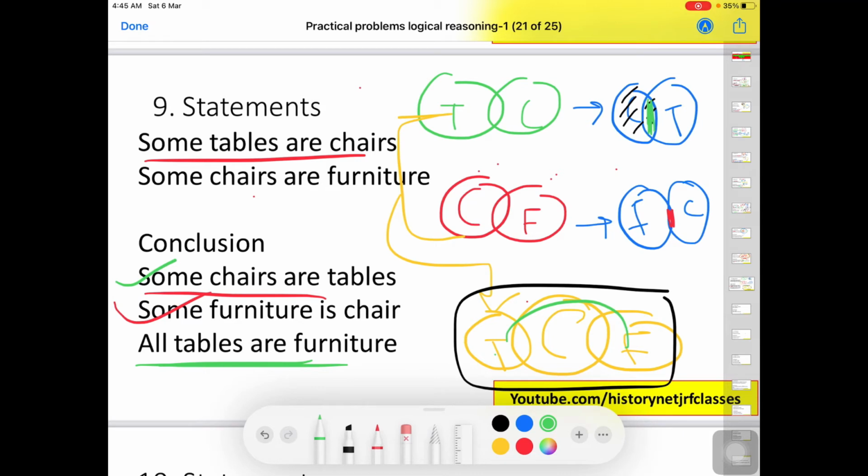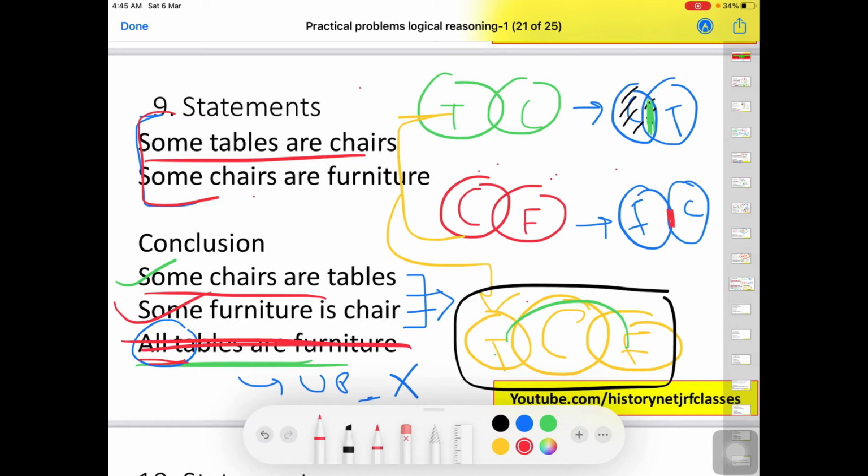And always remember, if two statements are particular, the conclusion must be particular. So these two are particular and they are valid, but this all is universal positive, so it is not going to be part of the conclusion because it is a condition. If both the statements are particular, that is some, then the conclusion will also be particular, in the form of some. So all is not valid in this.